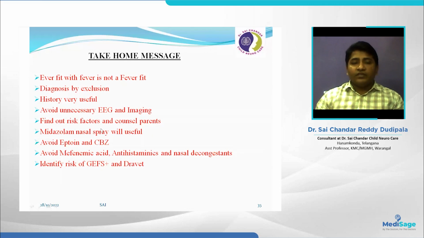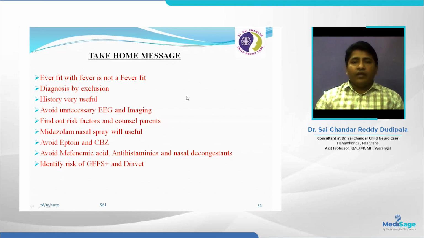Before advising the midazolam nasal spray, we need to demonstrate to the parents how to use it. Try to avoid phenytoin and carbamazepine if you're planning for chronic therapy, and avoid mefenamic acid and antihistaminic nasal decongestants. These can reduce the seizure threshold and cause recurrence of febrile seizures. And identify the risk factors for Dravet syndrome. These are the take-home messages from my class.